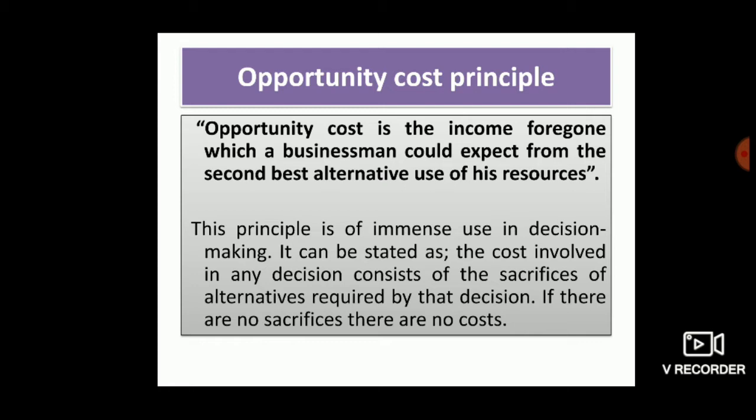That is why, when an investor buys shares from the stock market, he makes implicit comparisons between the returns from shares and from the bank in the form of interest on his investment. In these cases, decision making takes into account the cost of opportunities foregone. Therefore, the opportunity cost of a decision is the cost of sacrificing the alternatives to that decision.